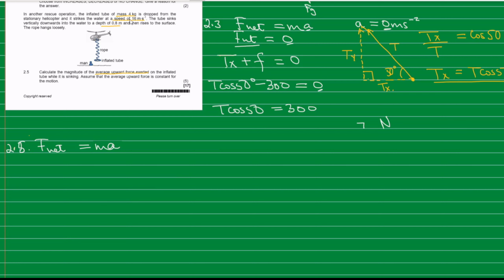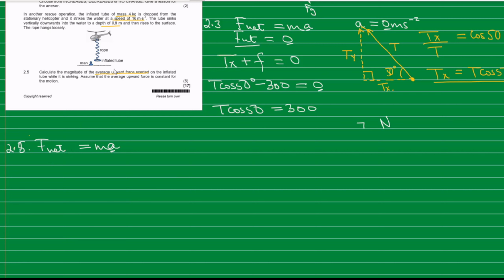Now, this information that we are given here allows us to calculate the value of a. We know our mass. We are dealing now with the mass of the tube, which is 4 kg, so our m is 4, and then we need to calculate our acceleration, and then we'll come to the net force at a later stage.